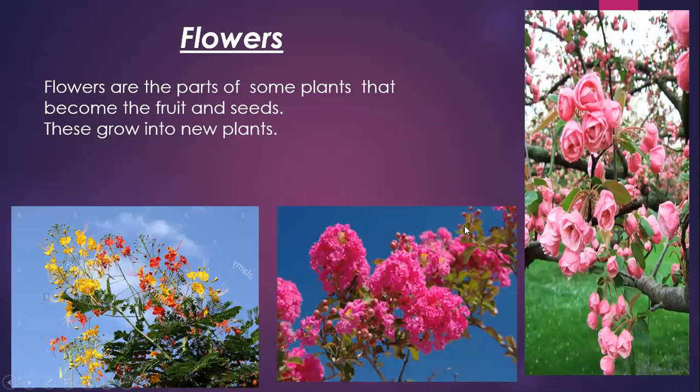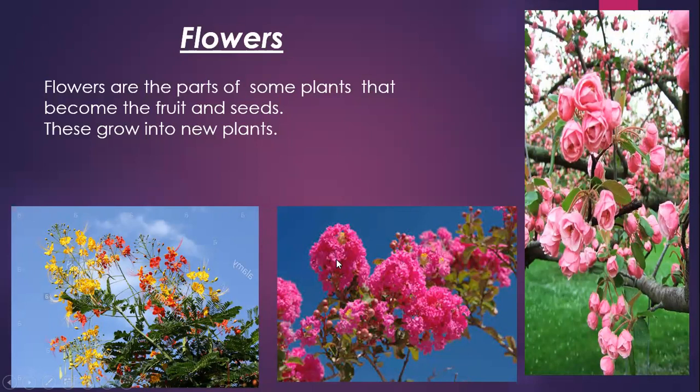Now the flowers, the most beautiful part of a plant or a tree is the flowers. Flowers are the parts of some plants that become the fruit and seeds. The different fruits that we eat come from the different types of flowers.